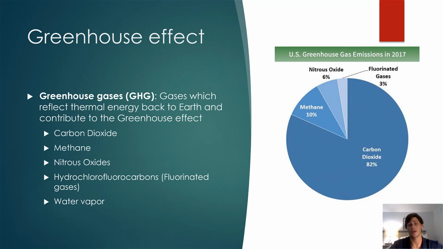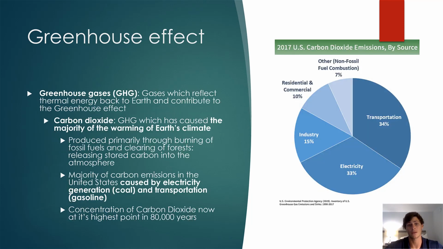So greenhouse gases, again, refer to those gases which reflect thermal energy back to Earth and contribute to the greenhouse effect. There are 5 major gases that do this, 4 of which are human amplified. 1 is simply natural. By far and away, carbon dioxide contributes the most to the anthropogenic greenhouse gas effect. However, nitrous oxides, methane, and hydrochlorofluorocarbons also play a major role in the anthropogenic intensification of climate change and the greenhouse gas effect.